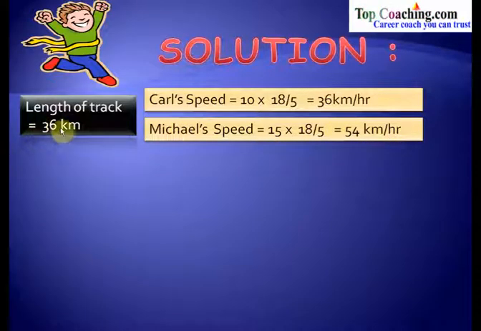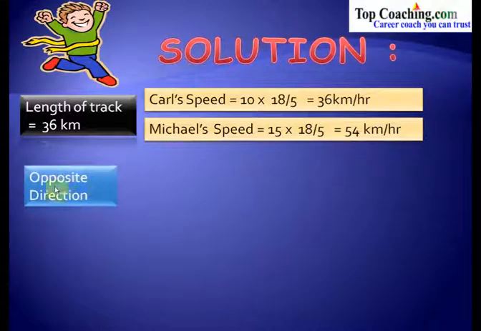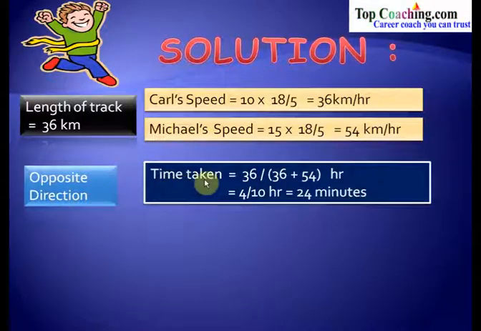Now the length of the track is given to be 36 kilometers. Now we have to find out when they are going to meet for the first time, when they run in the opposite direction and when they run in the same direction. So let's take the first case, that is opposite direction. In this case, time taken would be the length of the track divided by the relative speed. Relative speed in this case would be 36 plus 54 because they are running in the opposite direction. So time taken is 36 divided by (36 plus 54), which is equal to 4/10 hours, or 24 minutes. Thus, the time taken for Carl and Michael to meet each other if they run in the opposite direction is 24 minutes.